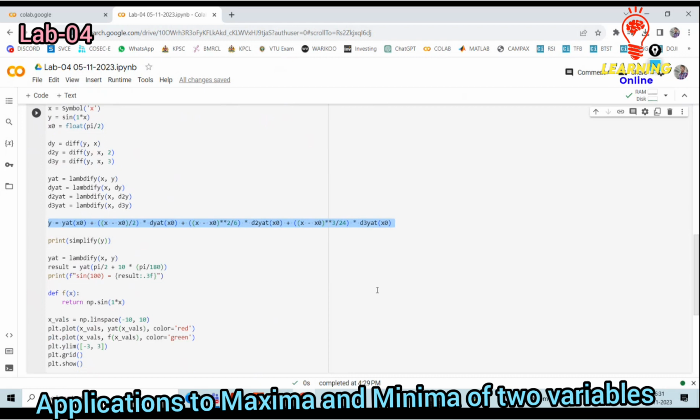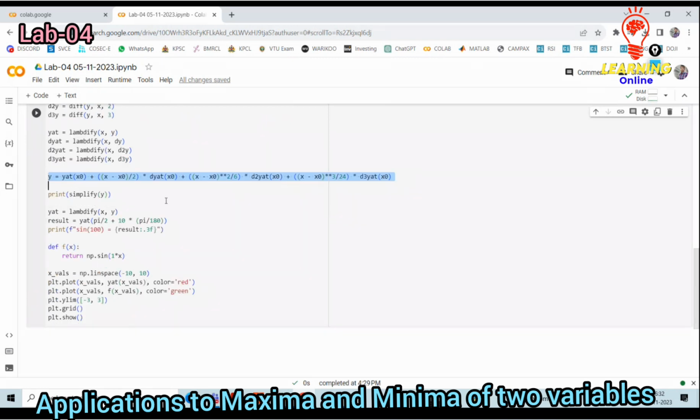Then x naught values are to be defined. Corresponding to that x naught value, I need to make that evaluation. Corresponding to that, the Taylor series we ought to write: x minus x naught divided by 2 into dy at x naught, then x minus x naught raised to 2 by 6 into d2y at x naught, plus x minus x naught raised to 3 by 24, because all these are the expressions required to get your Taylor series expression itself.